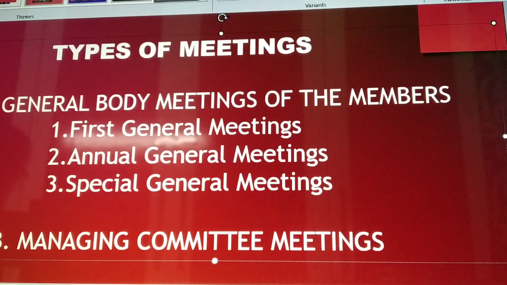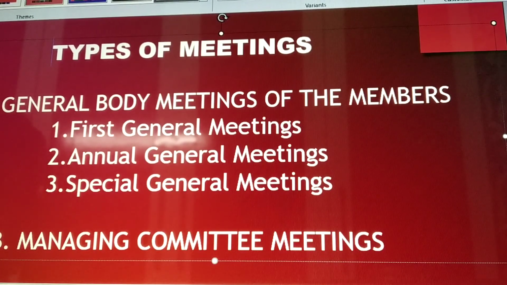Now, next we have to see the business transacted at the annual general meeting. What is the business transacted at the annual general meeting? Moving on to the first one, election of a president for the meeting, whose duty shall be to preside over the meeting. Then election of members of the managing committee, then consideration of the profit and loss account and balance sheet for the year and their approval. Then consideration of the report of the managing committee and its adoption.